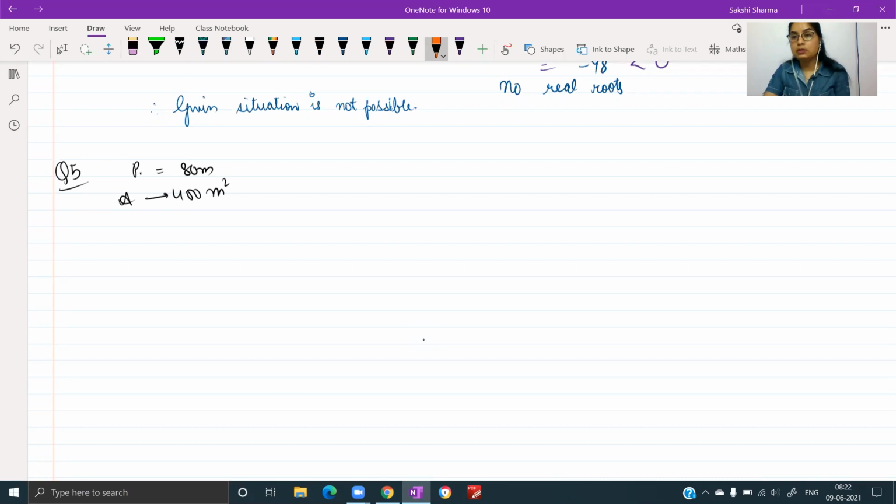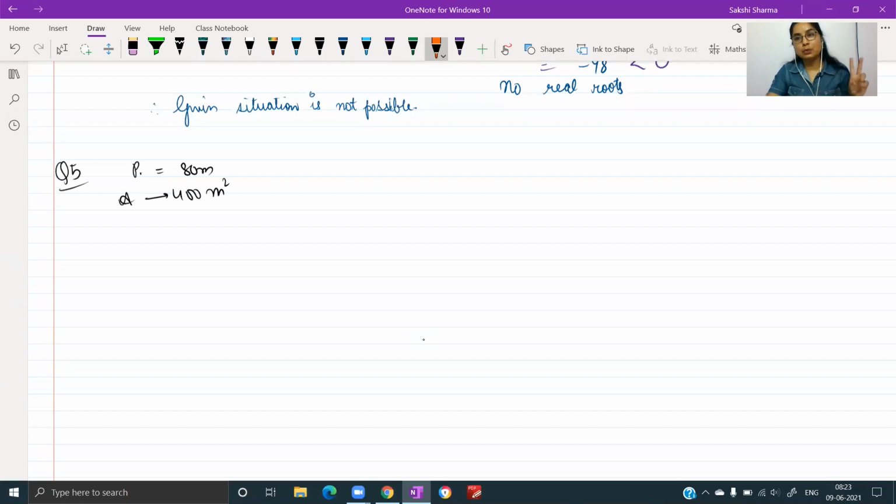So we can start by assuming the length and breadth as x and y and then use these two conditions to formulate the quadratic equation. If anyone has done it with one variable using the perimeter, it's possible to do that. Half the perimeter will be 40, that is the sum of the length and the breadth. Then the length is x and the breadth can be taken as 40 minus x. That's one way of doing it, directly assuming the length and the breadth without formulating two equations.